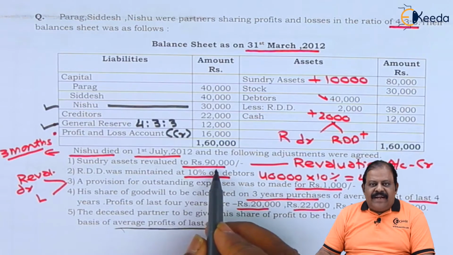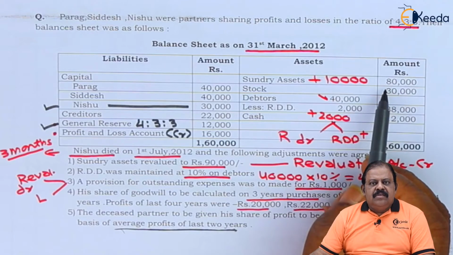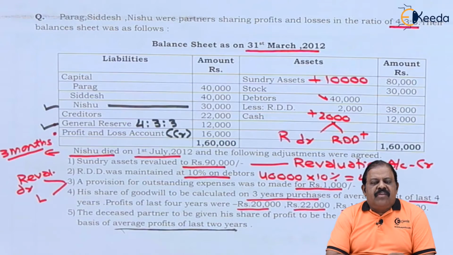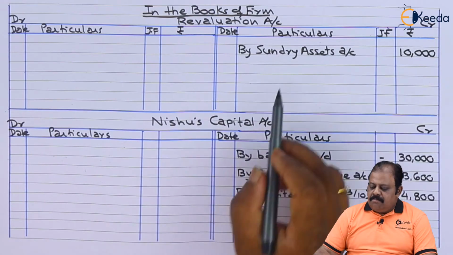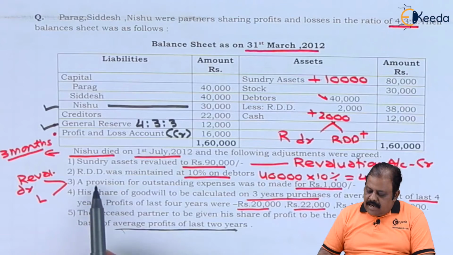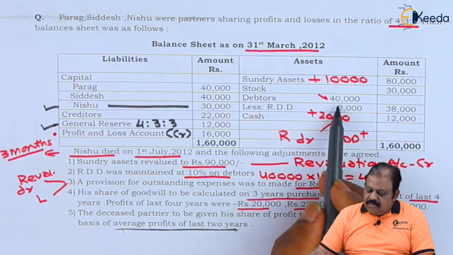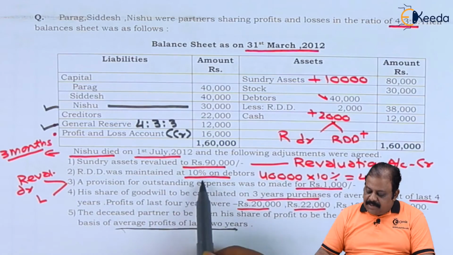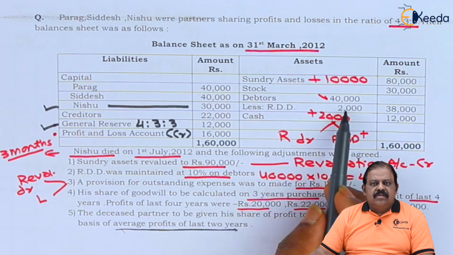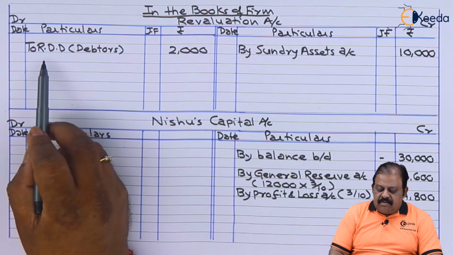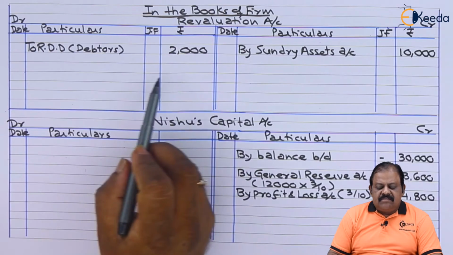Sundry assets revalued 90,000. Book value is 80,000, has gone up by 10,000. This will be credited to revaluation account. Revaluation account credit by sundry assets 10,000. RDD to be maintained at 10% on debtors. Debtors are 40,000. 10% means it comes to 4,000. Already we have RDD 2,000. So additional RDD will be required, 2,000. That will be debited to revaluation account. Revaluation account debit side to RDD on debtors.